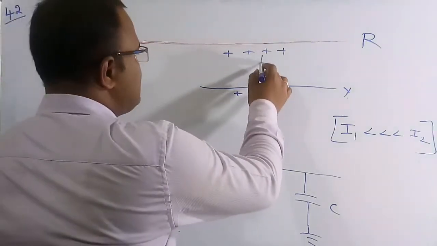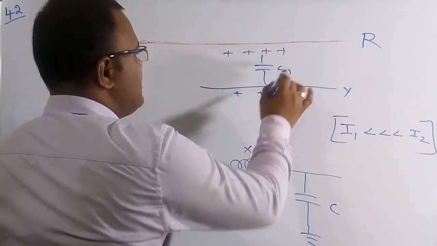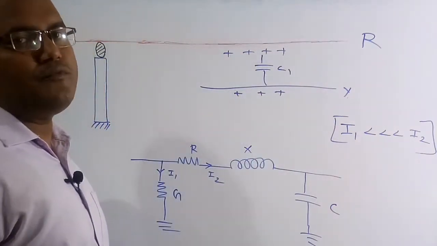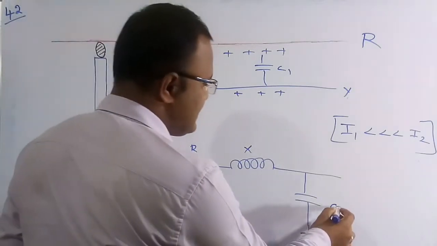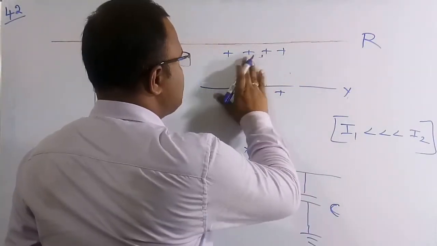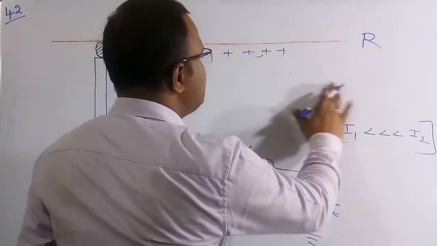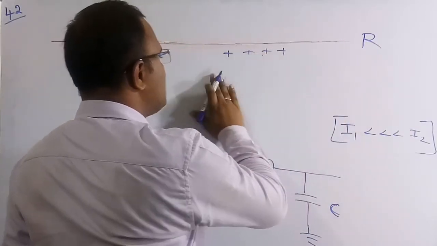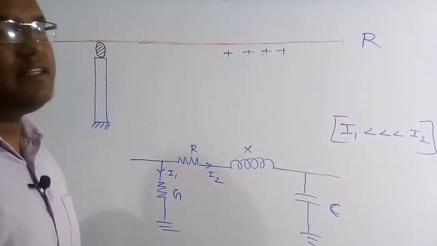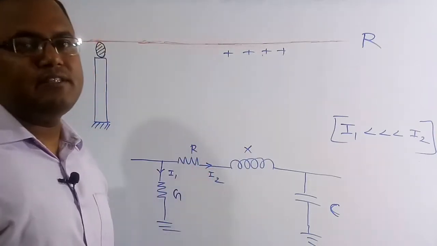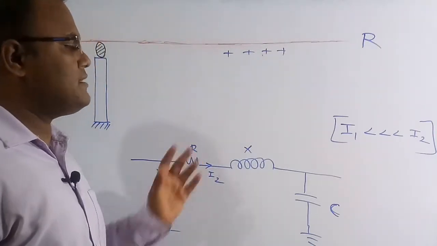So this is a line capacitance. Let me assume this is C1. Now we convert it in terms of phase, so C is called the line capacitance, or phase capacitance. Because of these two lines, the charges interact, and there is a dielectric medium between the lines, so there is a capacitance effect.